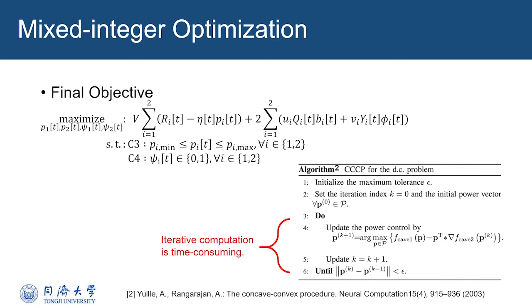The final objective is expressed as a series of mixed integer optimization problems of each time slot under the power constraints. We can solve it through the concave-convex procedure algorithm. However, the algorithm includes an iterative computing process, and it usually takes a lot of time to achieve the final strategy. This may prevent the strategy from being conducted in an online fashion. Therefore, we consider applying multitask learning to tackle this problem.